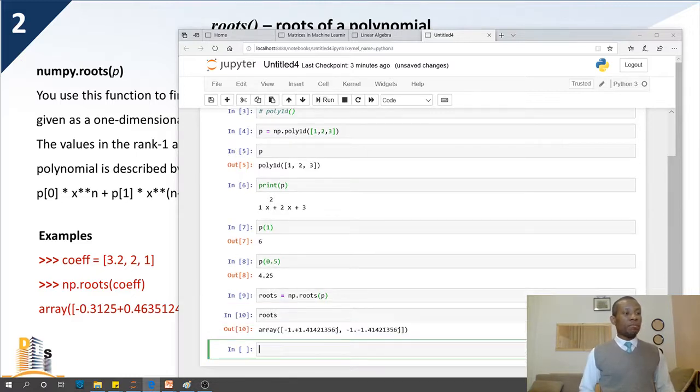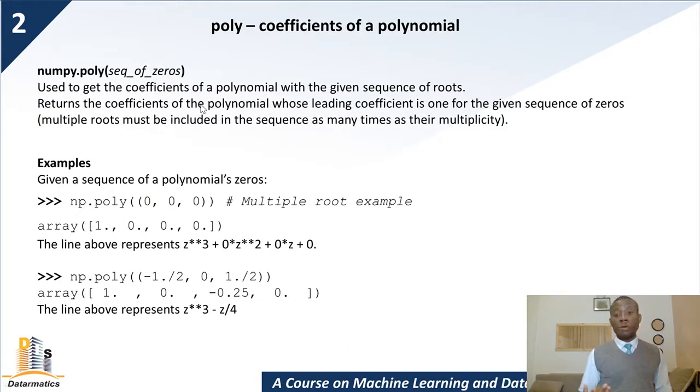It gives us -1 + 1.414j and -1 - 1.414j. So it's actually having a complex root. Try to solve a polynomial that has a simple root and see how it works. I'm going to actually move on because we have a whole lot of things to cover.